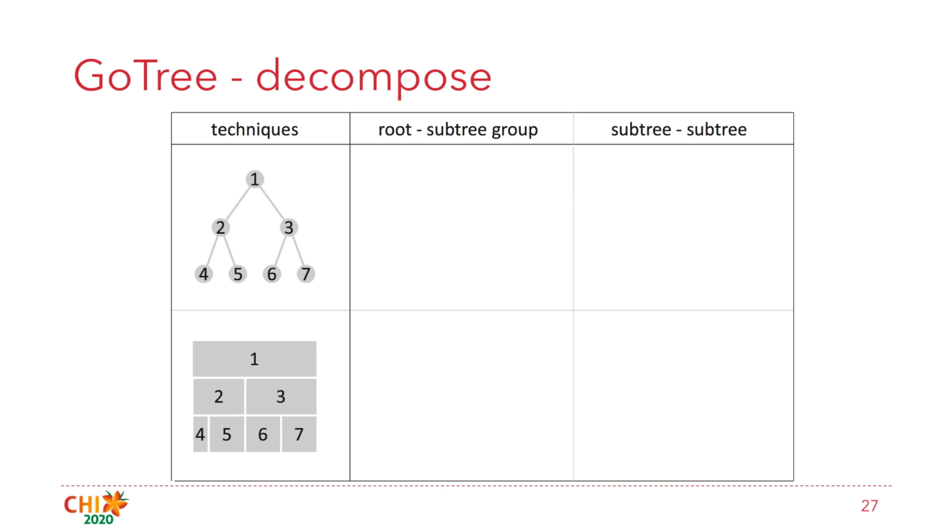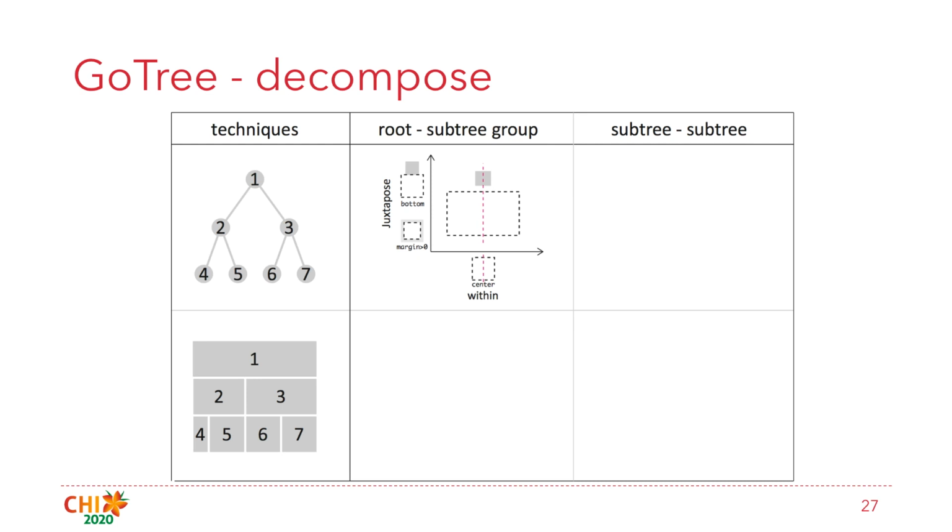Next, I will use node link diagram and icicle plot to explain our decompose method. For the node link diagram, its parent-child relationship along the x-axis is within, and y-axis is juxtaposed.